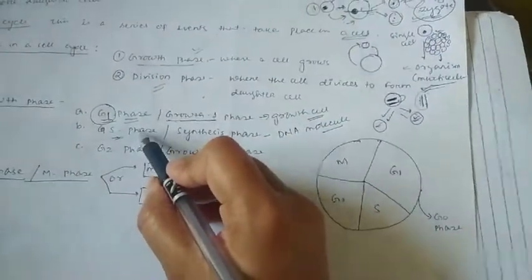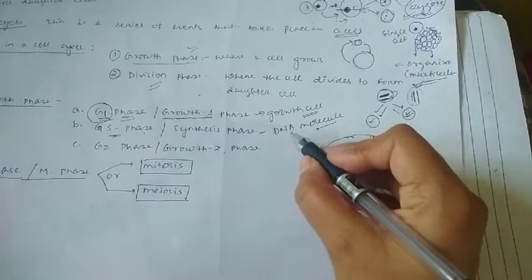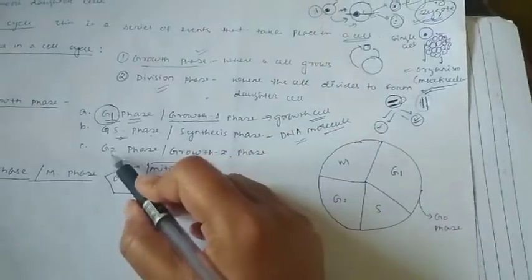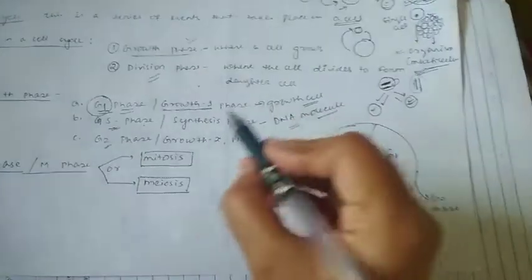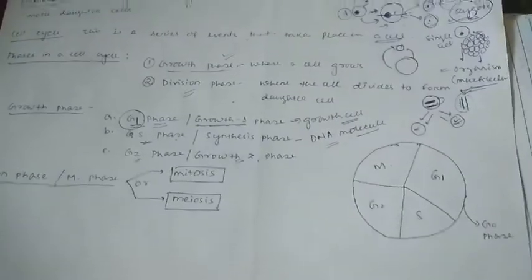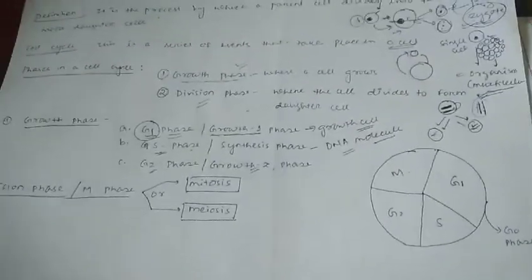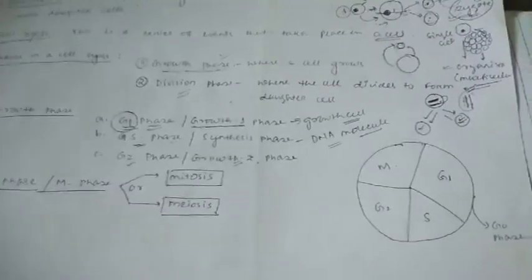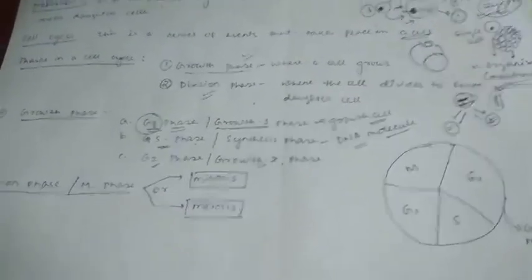So what happens in the S phase? In the S phase, DNA synthesis will occur. And what happens in the G2 phase? Actually, G2 phase is the growth 2 phase, and in the growth 2 phase, the cell continues to further grow, and also it prepares itself for the actual cell division.